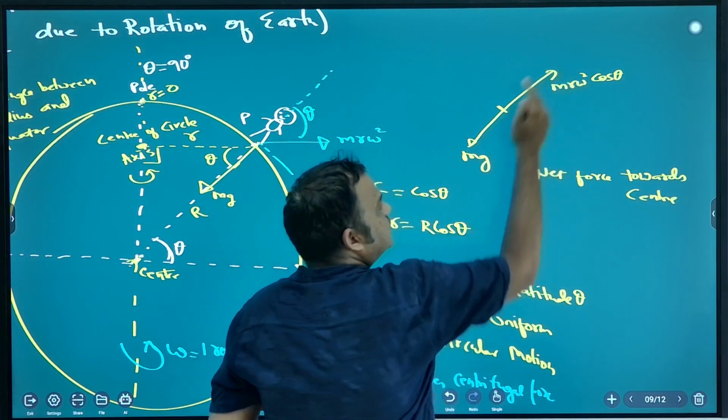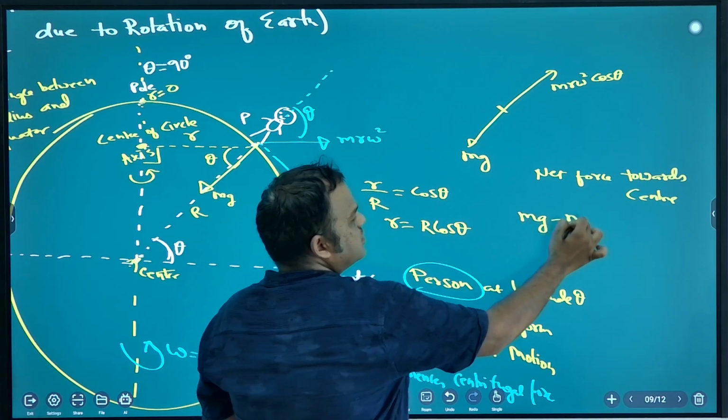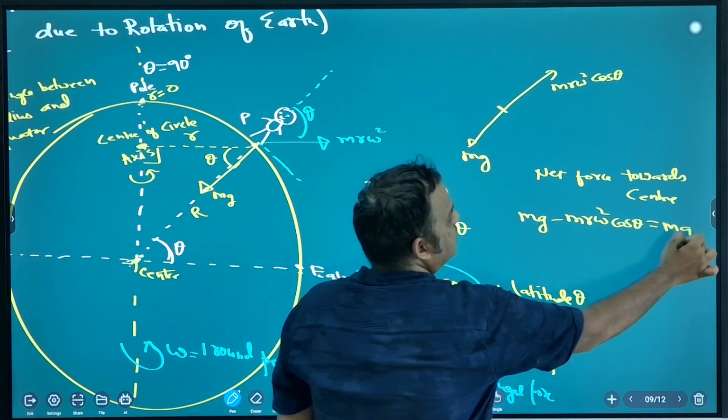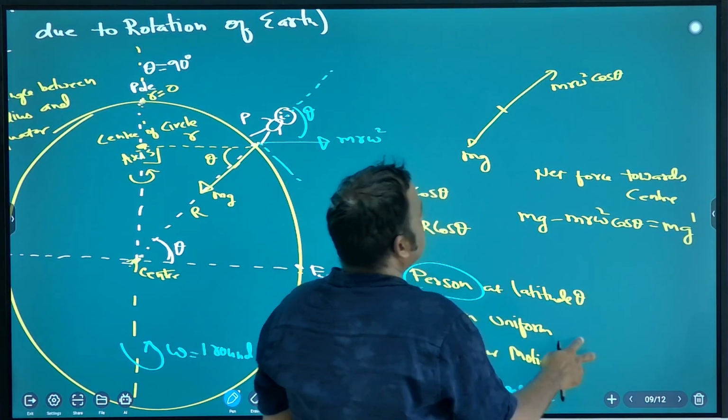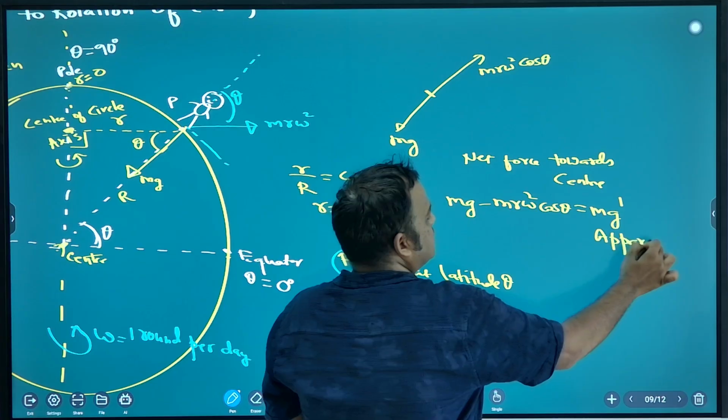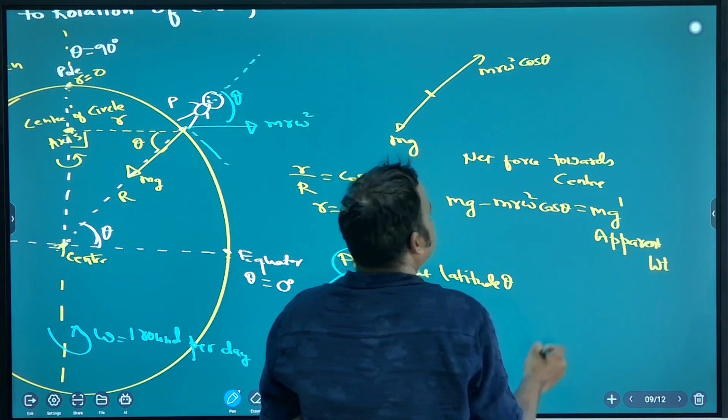This minus this: mg minus m r omega square cos theta. Now write it as m g dash, the effective or apparent weight, so m cancels.